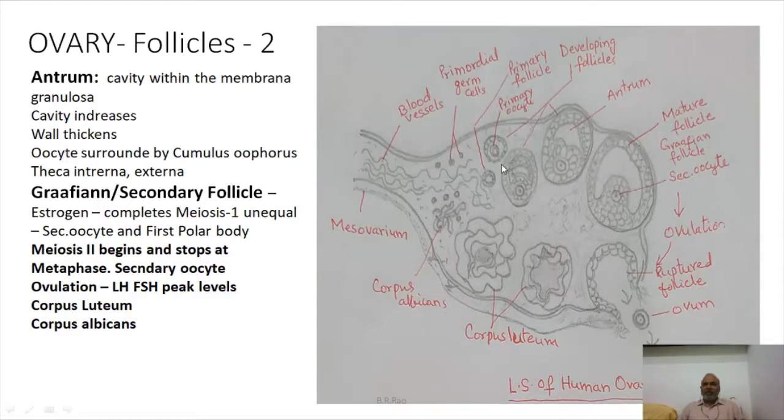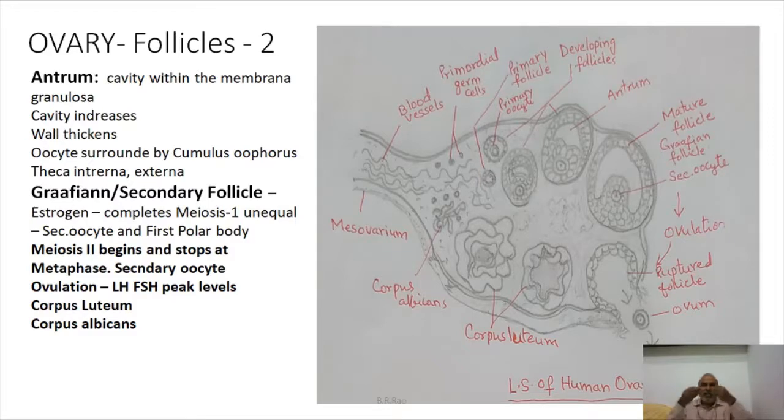Let me explain once again. The oogonia undertakes several mitoses, and as a result primary oocytes are formed. The primary oocyte just begins meiosis 1 in the embryonic stage, but meiosis 1 is arrested at prophase 1, and it remains calm until puberty, for several years, 15 years to 50 years.